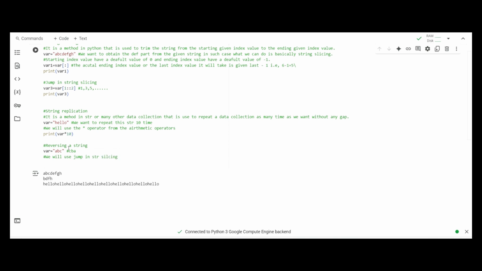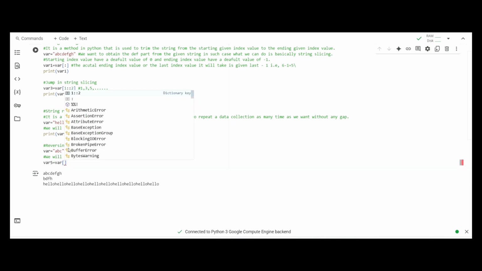So what we have to do is take a variable, let's say where5, equal to the given variable name followed by the brackets, and inside the brackets we do the jump in string slicing.